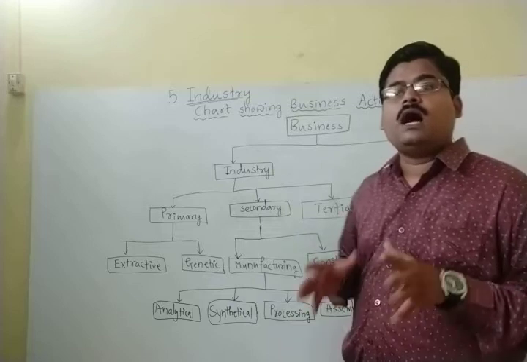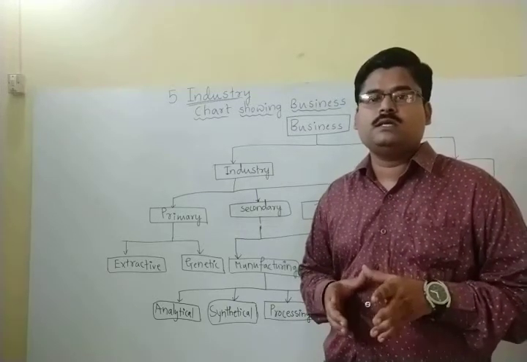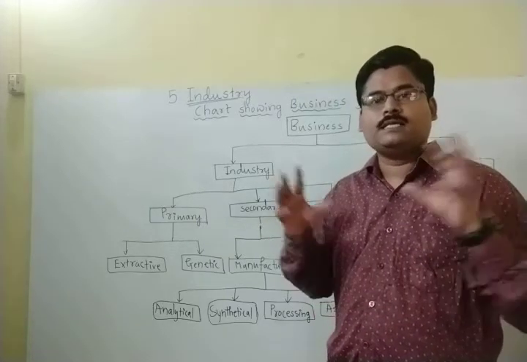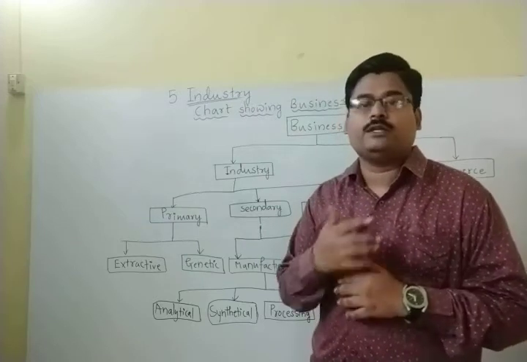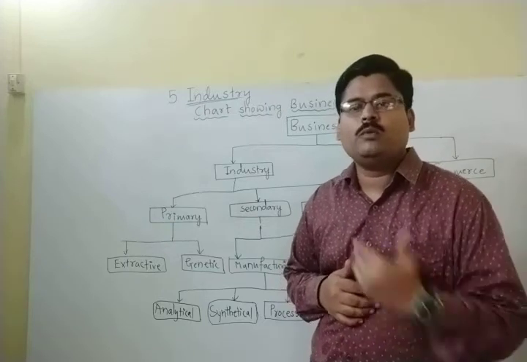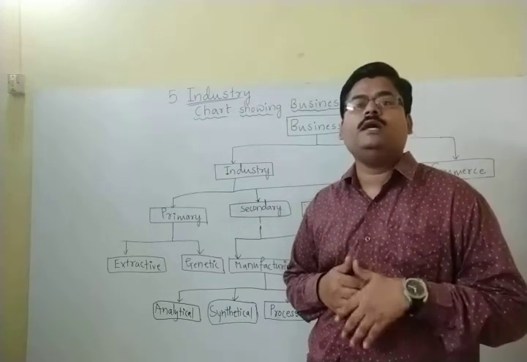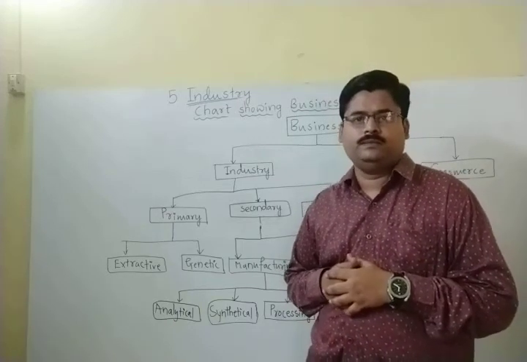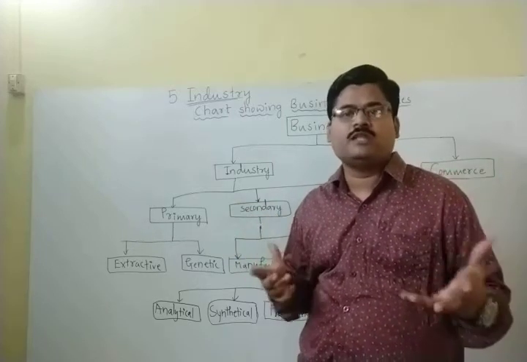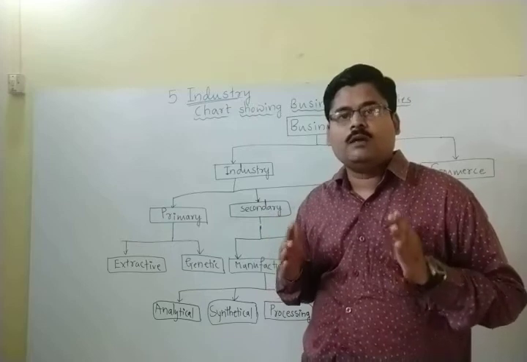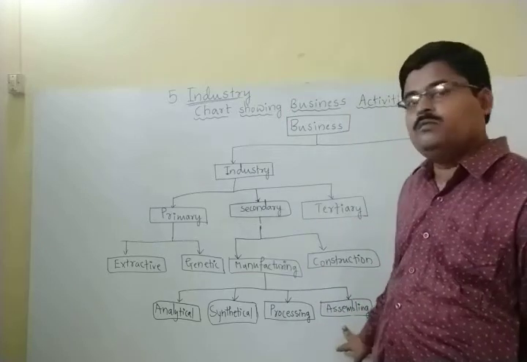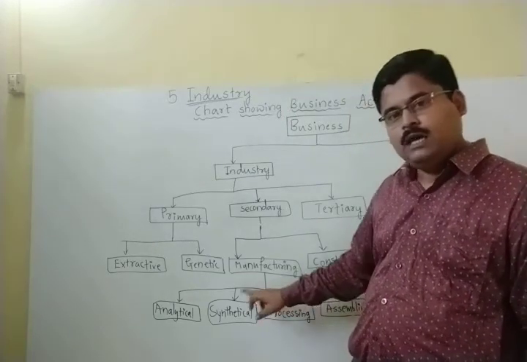And next thing is the assembling industries. Assembling in the sense, different components are going to be assembled so as to produce a new product. Best example can be computer assembling. Best example can be automobiles assembling. Best example can be car assembling, because by involving different components and spare parts, the car is going to be manufactured. Here, the different components are going to be assembled so as to produce a new product. That is so called as the assembling industries. Those will come under the manufacturing industries.